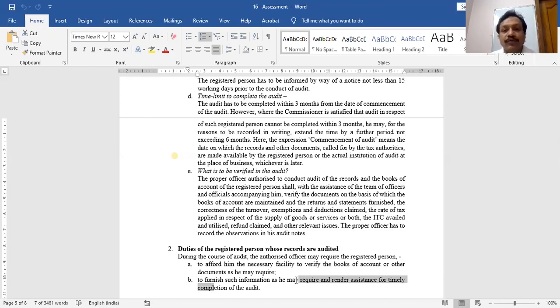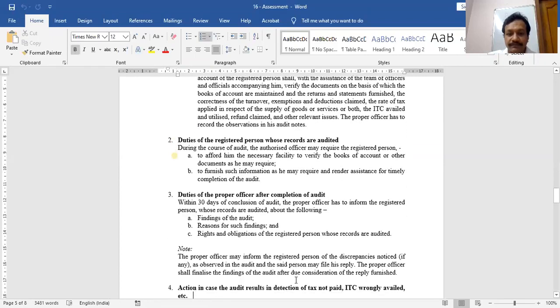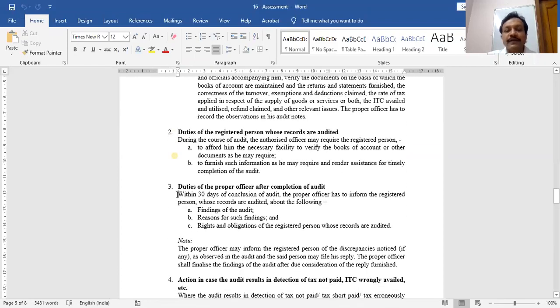But the duty should not be only on the taxpayer. There is a duty of the department also. After the audit is completed, what is the duty of the department? Within 30 days of completing the audit, the department has to inform this taxable person whose audit is conducted about what they have found in this audit and what are the reasons of such findings and what are the rights and obligations of this person whose accounts have been audited. This is the duty of the department.